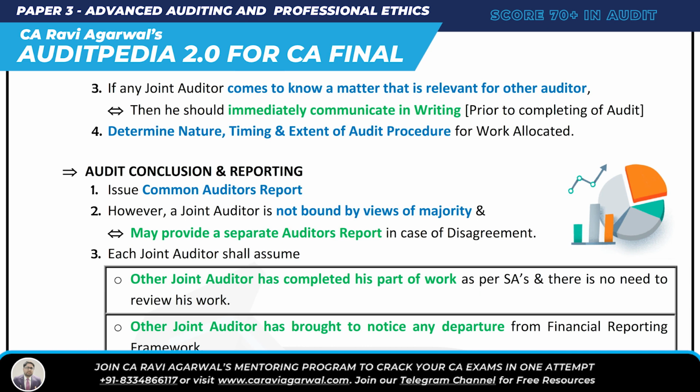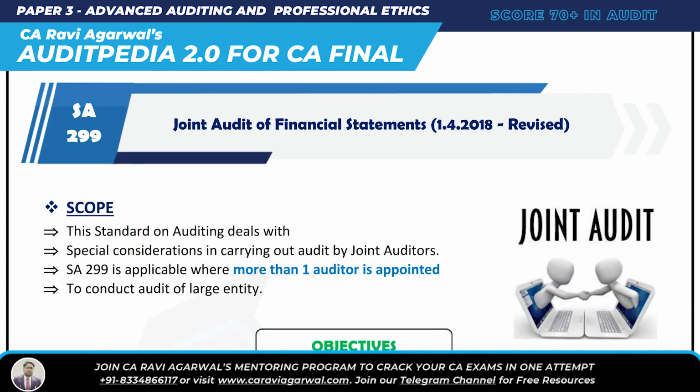Okay, so what have we understood? What are we reading right now? Tell me the name of the SA. It's SA 299. What is that? Joint audit of financial statements. Okay, what is joint audit? Here, more than one auditor is appointed to conduct the audit of a large organization.